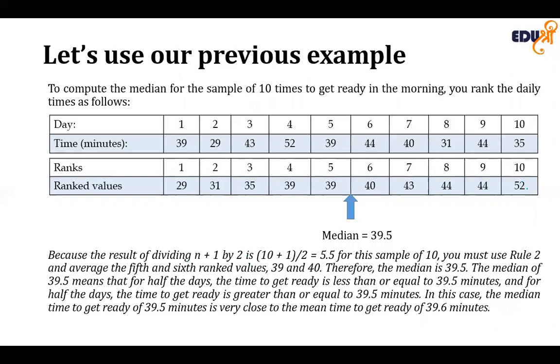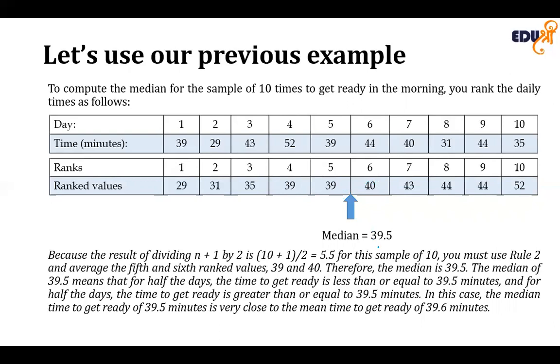We have got 10 data points. Since it is even, we calculate the average. Now the position will be lying between the 5th and 6th ranked values, that is, between 39 and 40. So we will be calculating the average of these two figures, and that will be coming as 39.5.